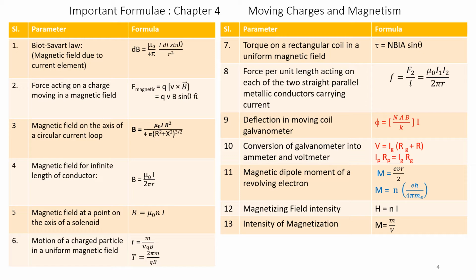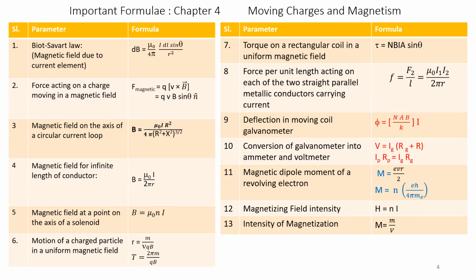Having studied the question and answer session of chapter number 4, let us recapitulate all the formulae which we have learned in this chapter. Formula number 1, Biot-Savart law, which states the magnetic field due to a current element.